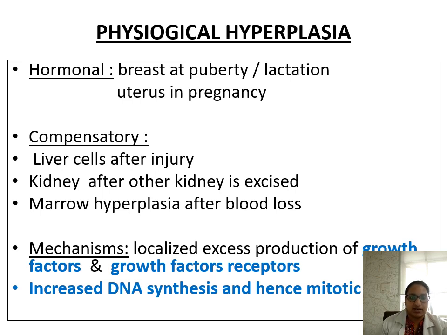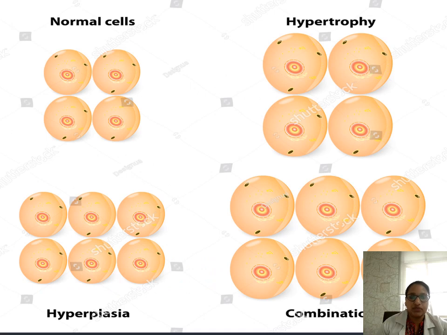And why are these changes occurring? The mechanisms are due to localized excess production of growth factors and growth factor receptors. So there will be increased DNA synthesis, and hence mitotic activity is increased. That's why there will be hypoplasia. So there will be excess production of growth factors and growth factor receptors, and there will be increased DNA synthesis and mitotic activity.